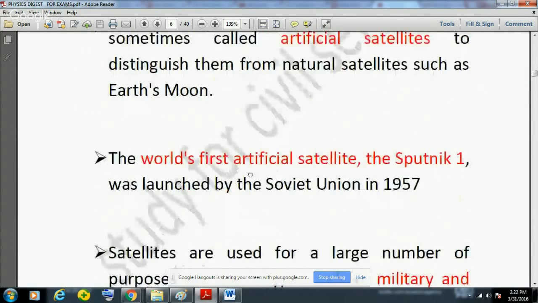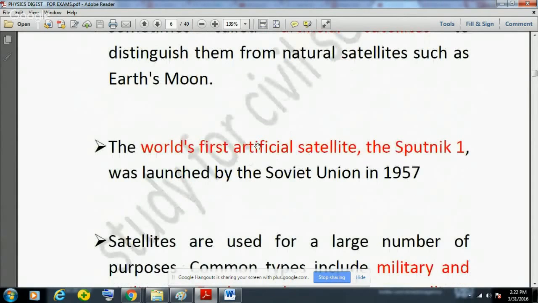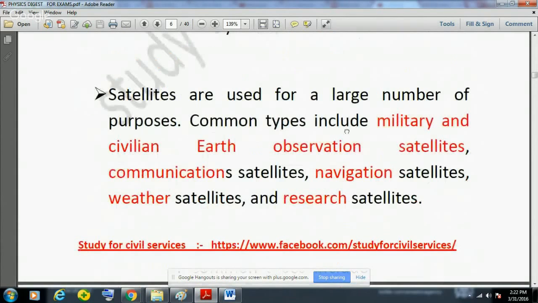Now, this is a very important fact. You must remember that the world's first artificial satellite was launched by the Soviet Union in 1957, and the name of that satellite was Sputnik 1. So the world's first artificial satellite, Sputnik 1, was launched by the Soviet Union in 1957.